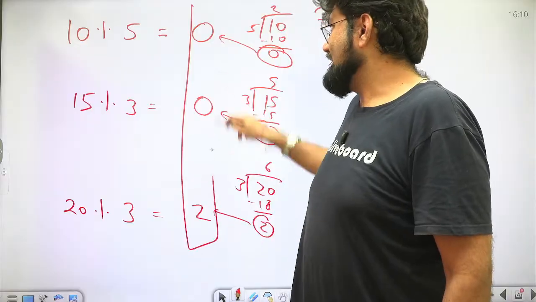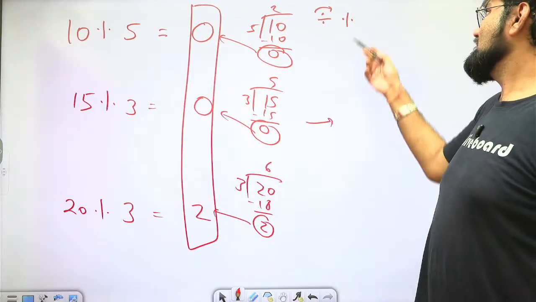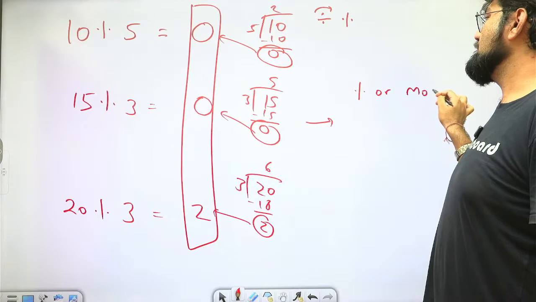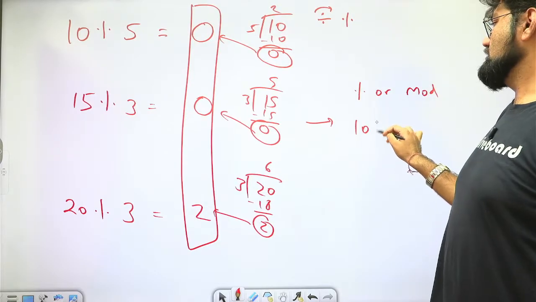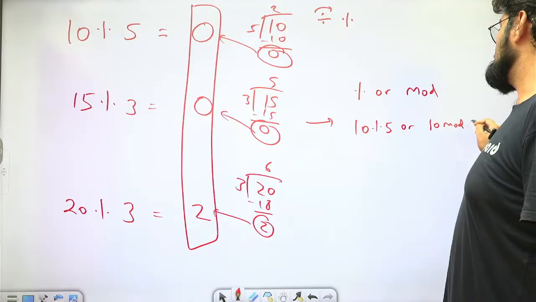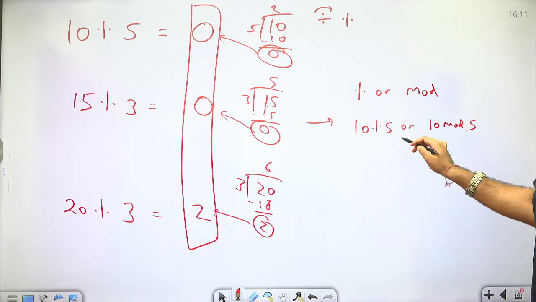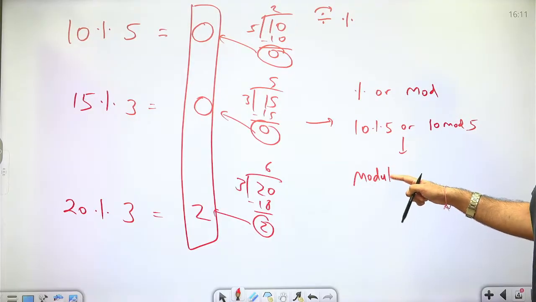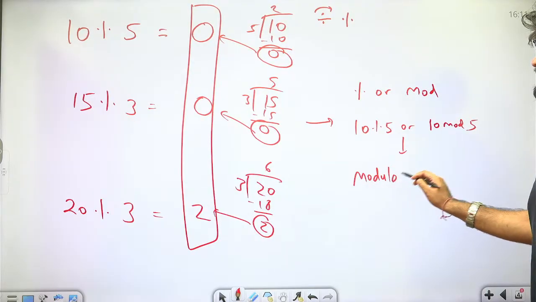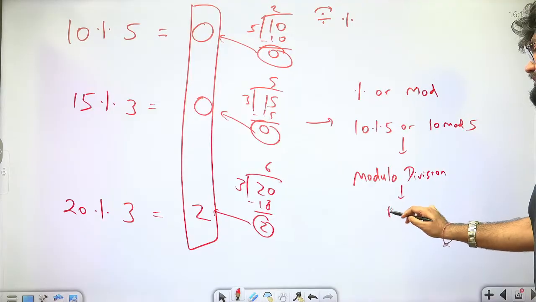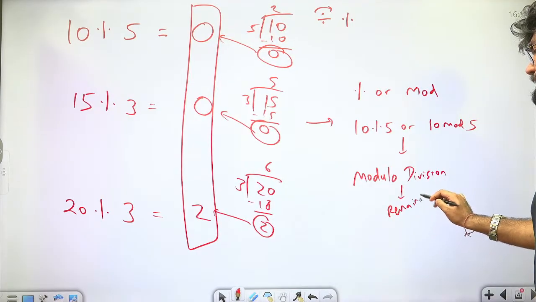So this is exactly how it works. It will either be depicted by this sign, or we can simply write mod in between. So I can either write 10 mod 5 like this, or 10 mod 5. One and the same thing. Okay. And we call it modulo division. Please don't get confused by the word modulus. I'll explain that also. Modulo division, which returns the remainder as the answer.